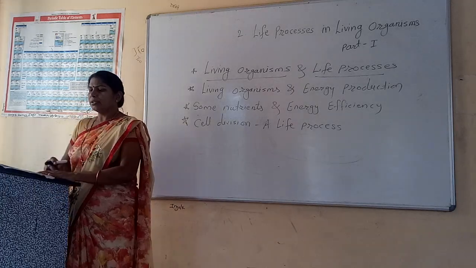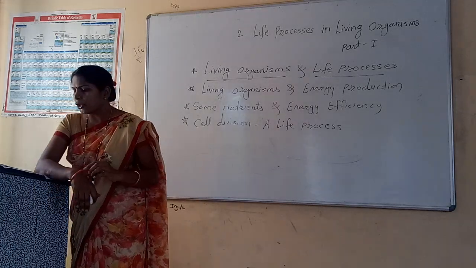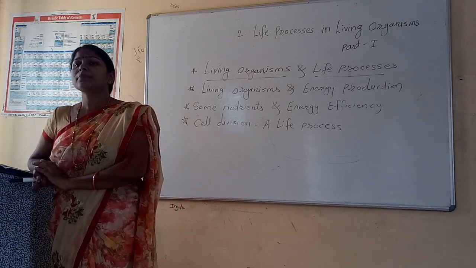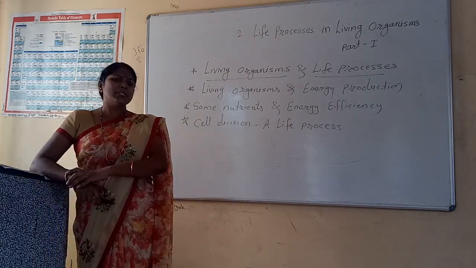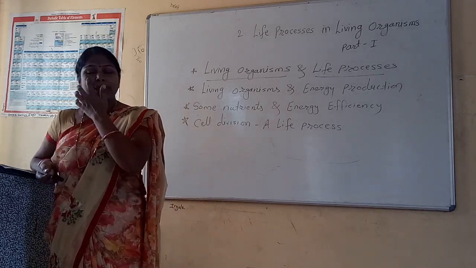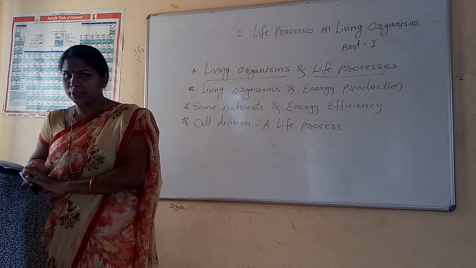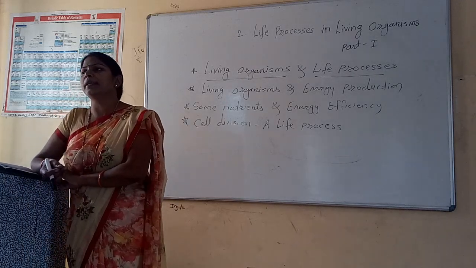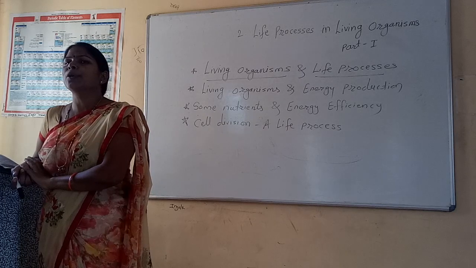Next, one more question: what is the importance of digestive juices in the digestive system? Our digestive system is made up of different organs such as mouth, esophagus, stomach, small intestine and large intestine, along with some digestive glands.